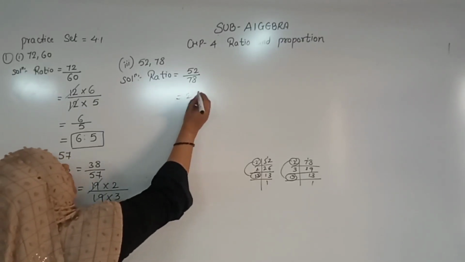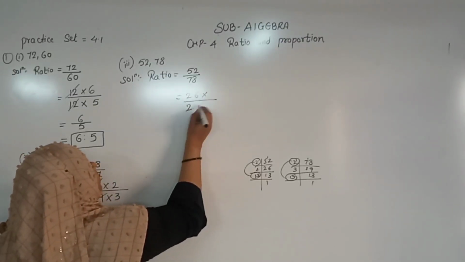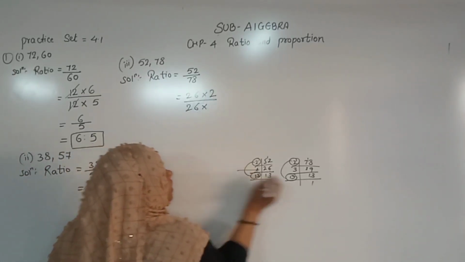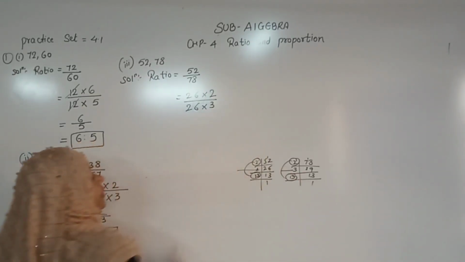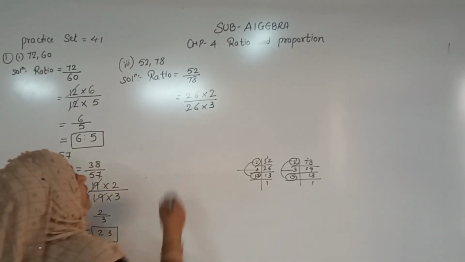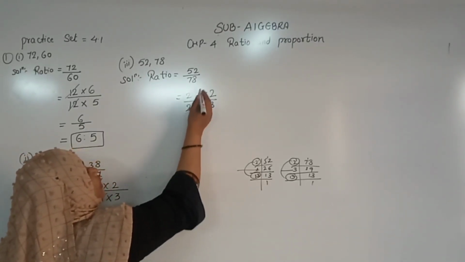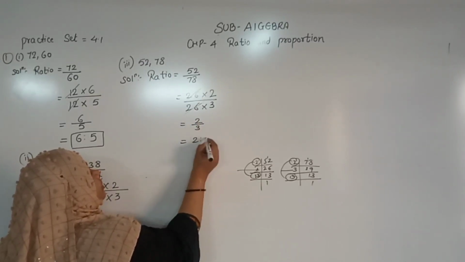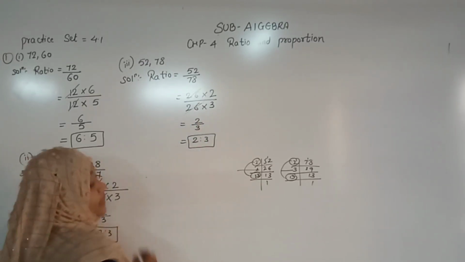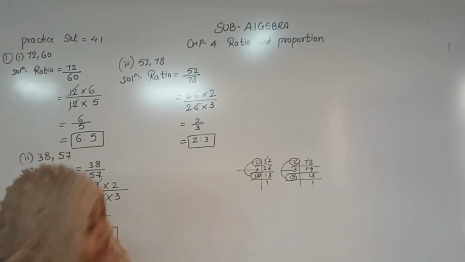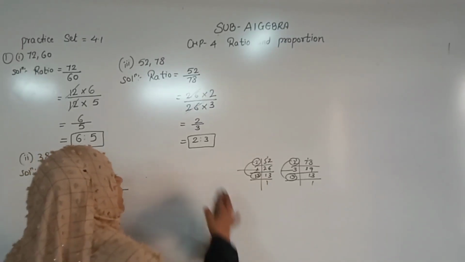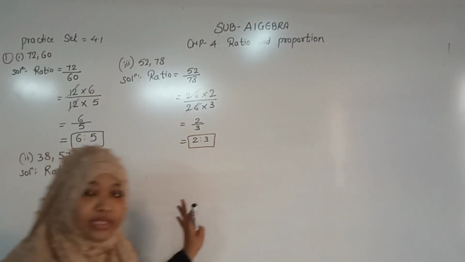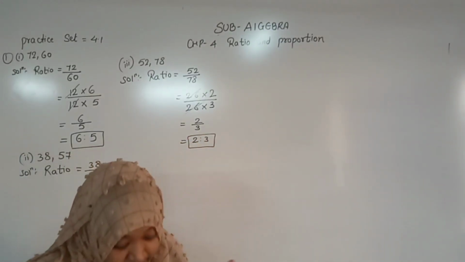So here 26 multiplied with, 26 multiplied with. Now here remains 2, I should write 2. Here remains 3, so I should write 3. Understood? So what we have will be the answer, 26 26. So 2 upon 3. So I should write 2 ratio 3. Right, student? So that is question number 1 we have done. It is a simple number. Understood? Now student, we have to go.